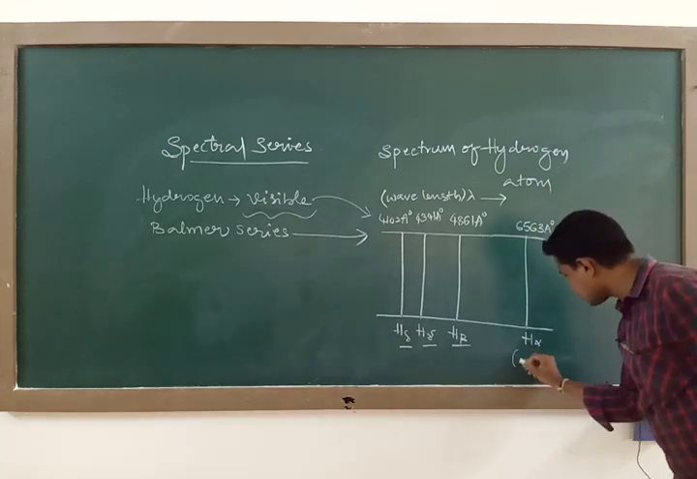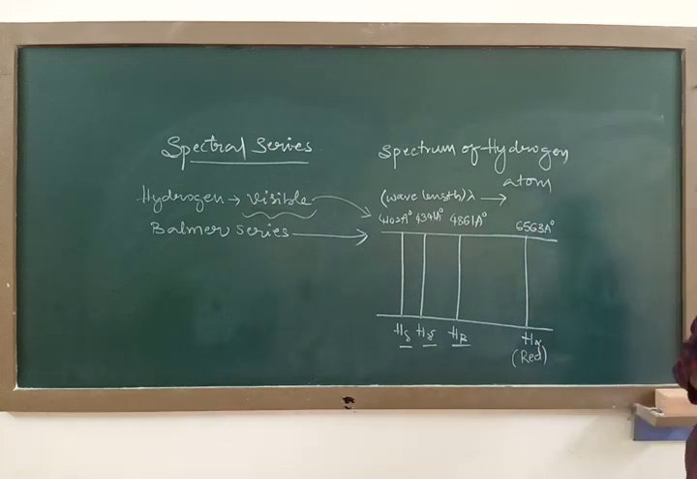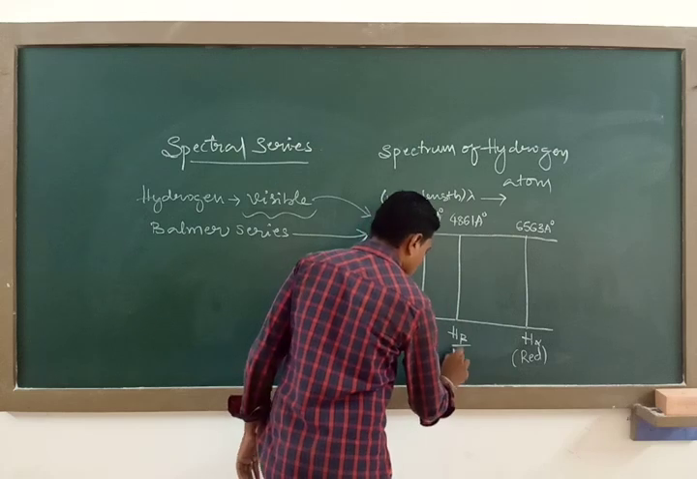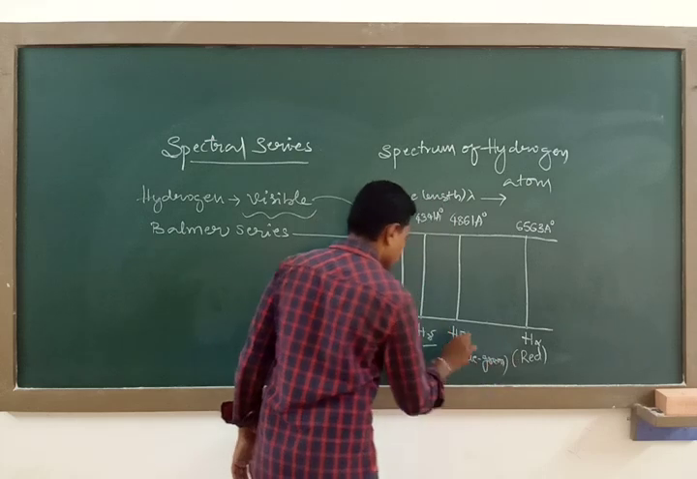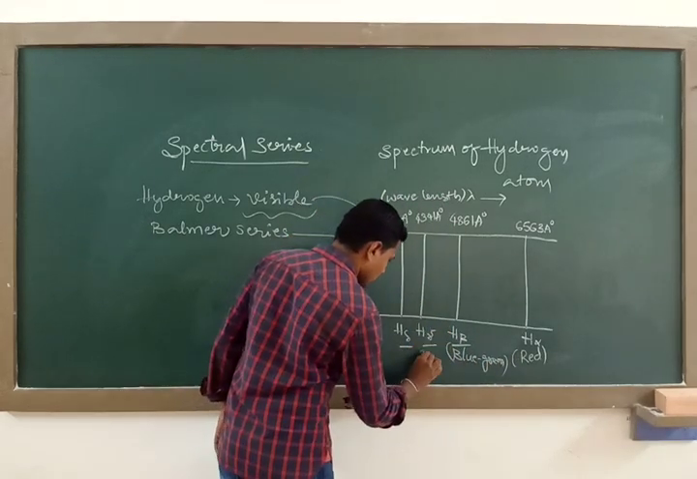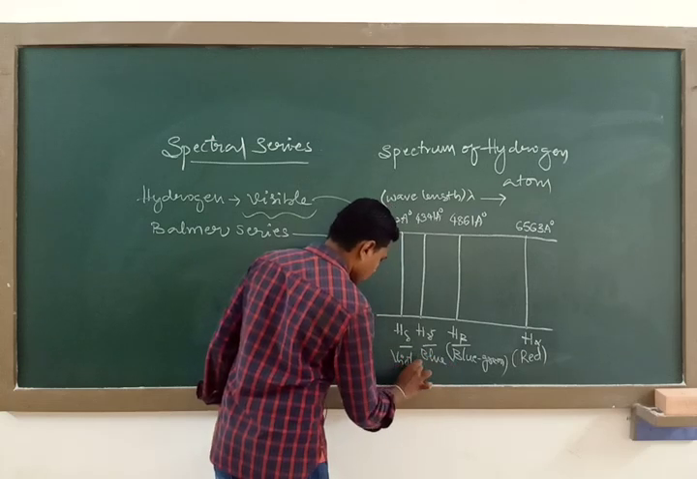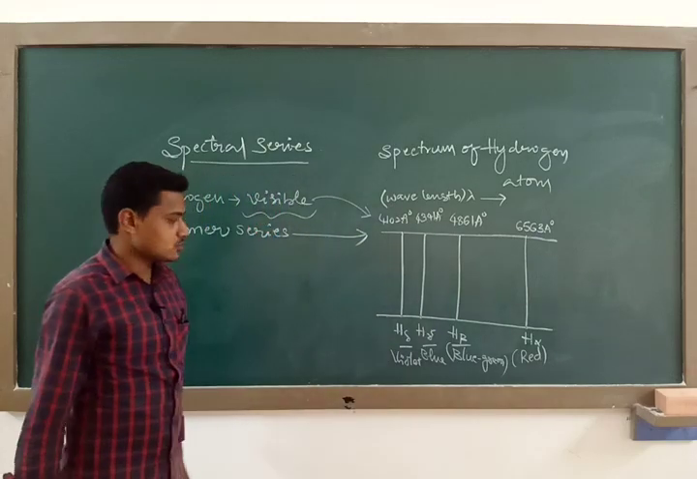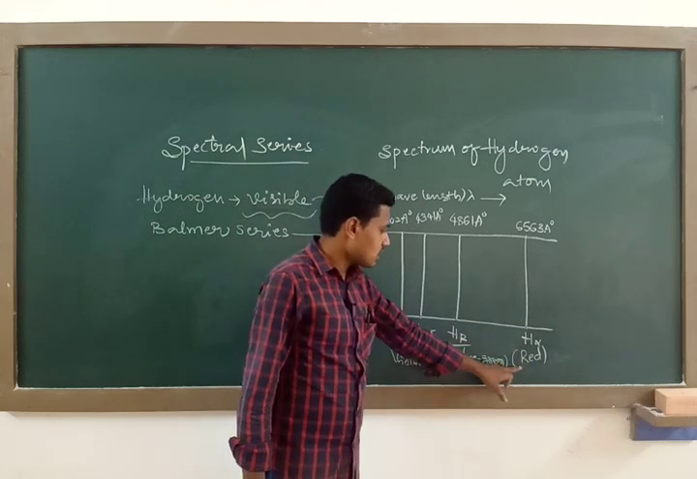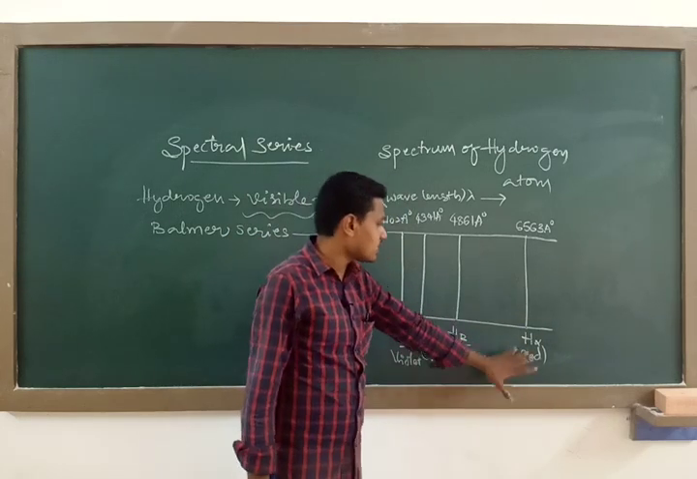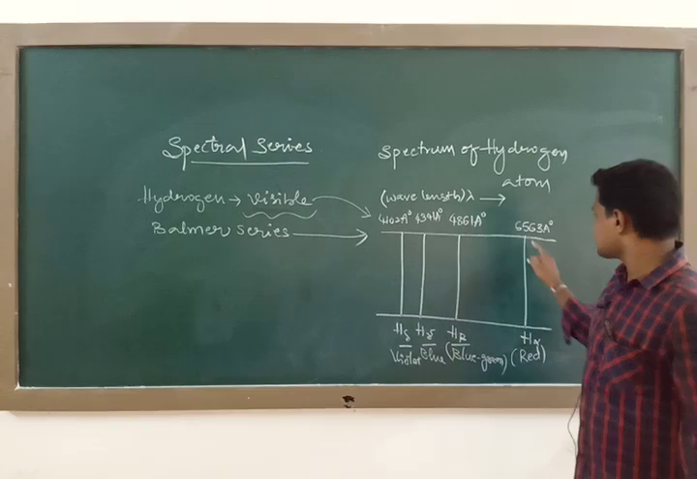So we observe this corresponding to the red region of the visible spectrum, and H beta you observe between blue and green. H gamma you observe in the blue part of the spectrum, whereas H delta you observe in the region of violet. So this is H delta, H gamma, H beta, H alpha, and the color of H alpha is red only.